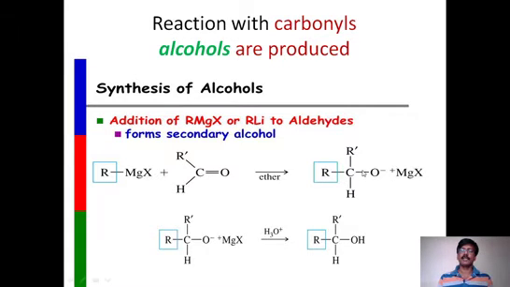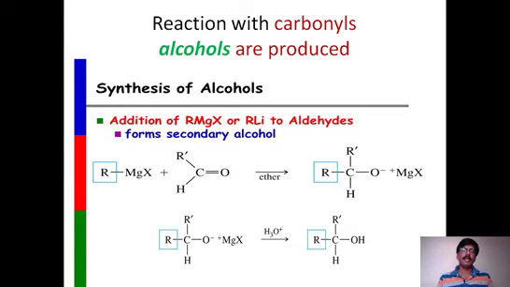So on hydrolysis, this is removed, and MgX is removed, and where you get hydrogen there, that's why it becomes OH. So what happened? Wherever the CO group is there, it is converted to COH, and whatever the R group is on the RMgX, that is added to carbon here. So this is the main process which takes place.